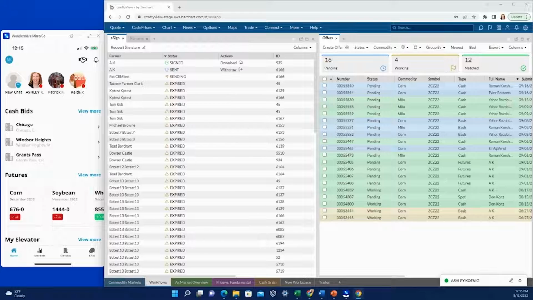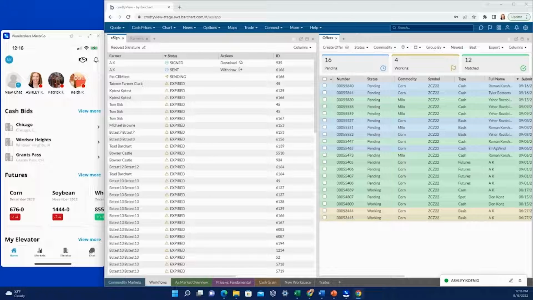Today's tutorial, we will be discussing the overall functionality of the Marketplace app. The Marketplace app will be the screen on the left, and the larger screen on the right is our Commodity View product, which would be used by merchandisers and grain elevators, while the Marketplace app is meant for download by farmers and producers working with the specified elevator that the app is designed for.